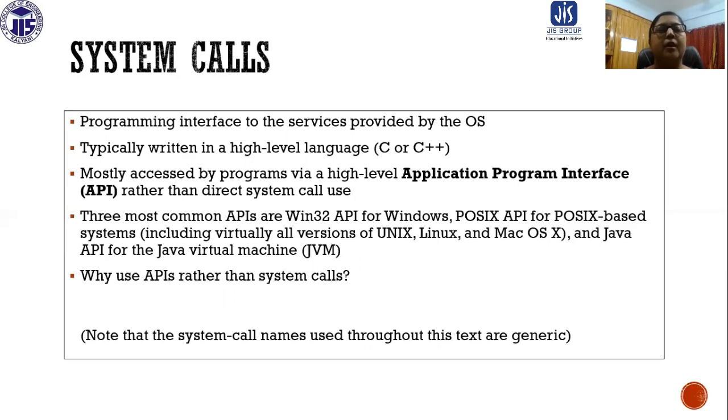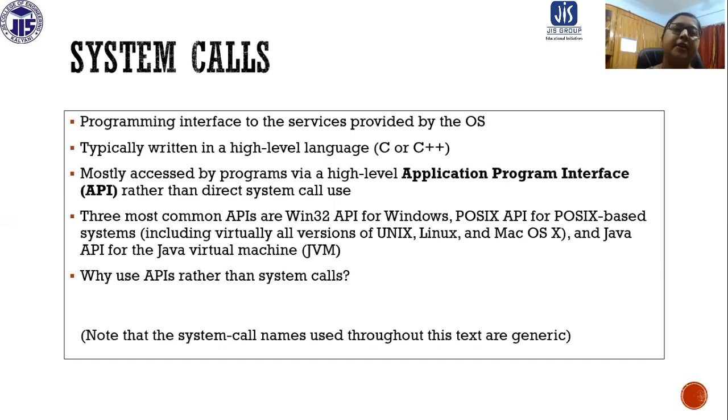Okay, so basically we are talking about the programming interface and the application programming interface. Those are mostly accessed by an API. So system calls are not directly used; through the API, the system call is performed.